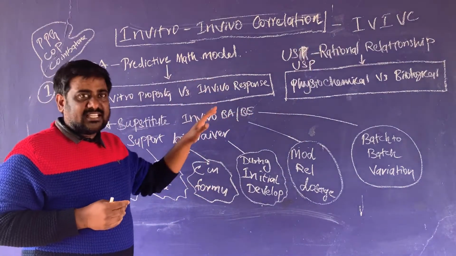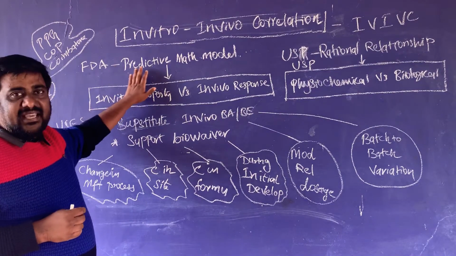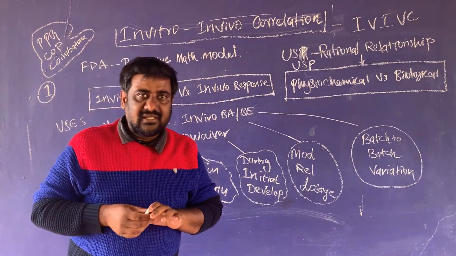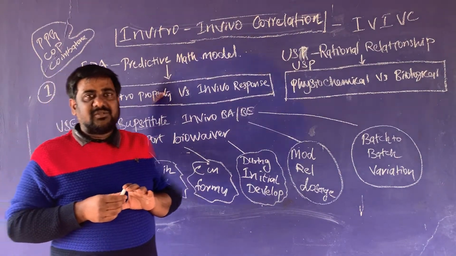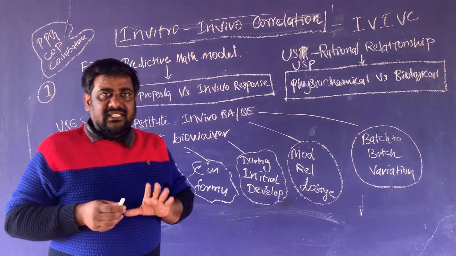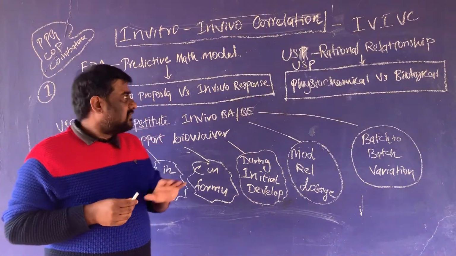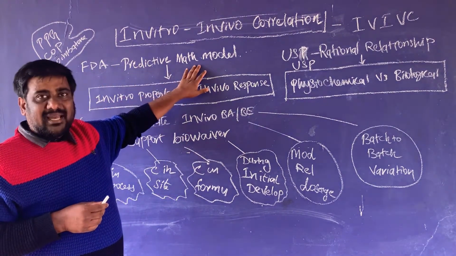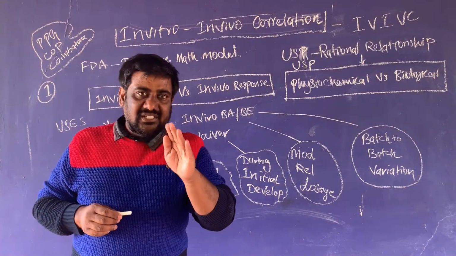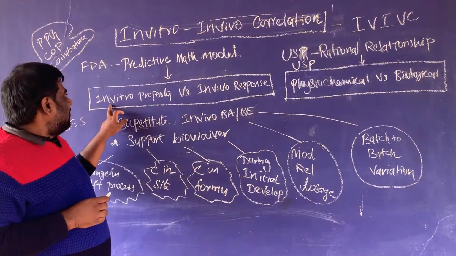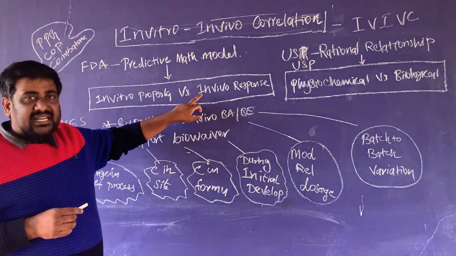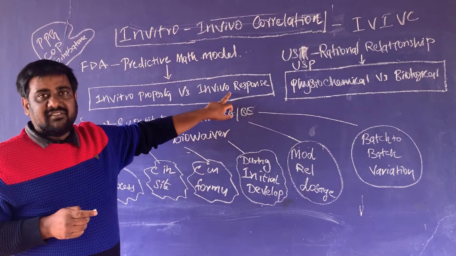What does the FDA explain? In vivo in vitro correlation is the establishment of a predictive mathematical model that describes the relationship between in vitro property and the relative response of in vivo.